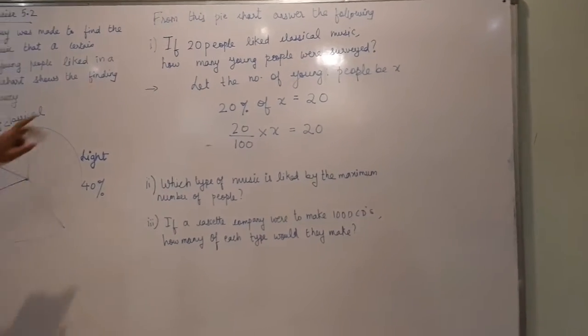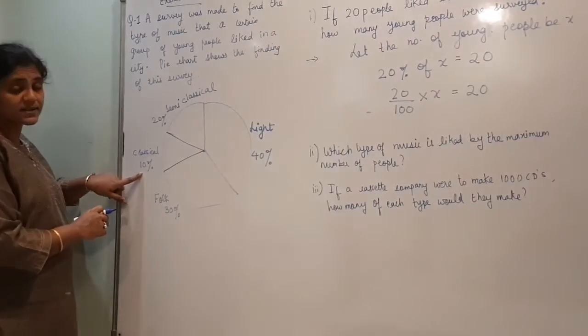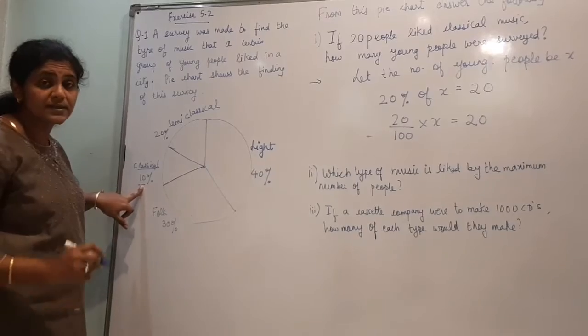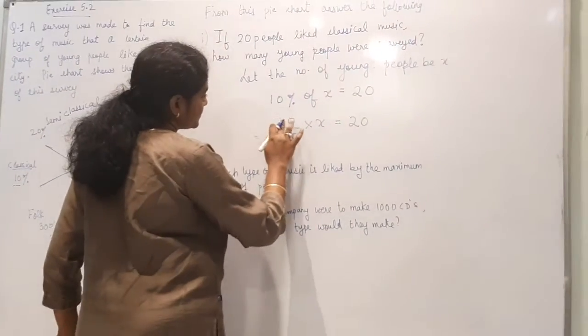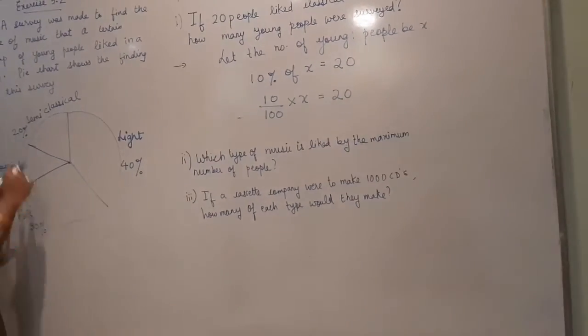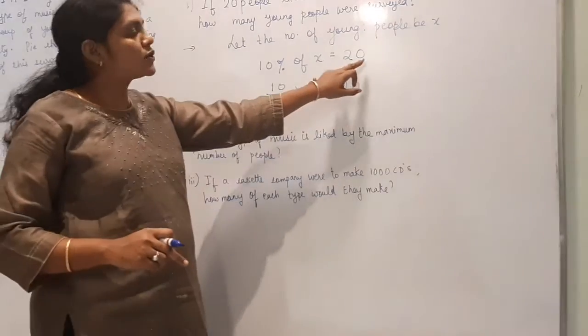So this is, 20 people like classical music. The classical is 10%, not 20. If you look at the chart, classical is 10%, not 20. So here I will write 10. Okay. So 10% of total people is equal to 20.